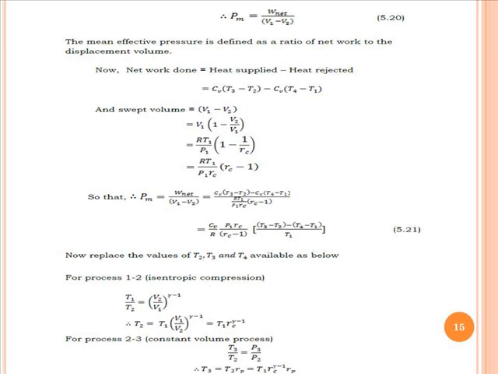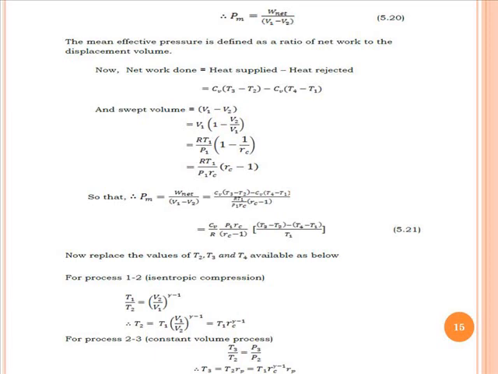So upon simplification we get (RT1/P1) times Rc times (Rc - 1)... hmm, more precisely, RT1/P1 times the bracket (Rc - 1)/Rc. So we can write Pm, which is equal to Wnet divided by the swept volume V1 - V2, equals [Cv(T3 - T2) - Cv(T4 - T1)] divided by [(RT1/P1) times (Rc - 1)/Rc].